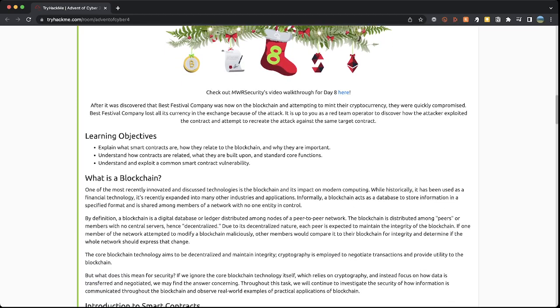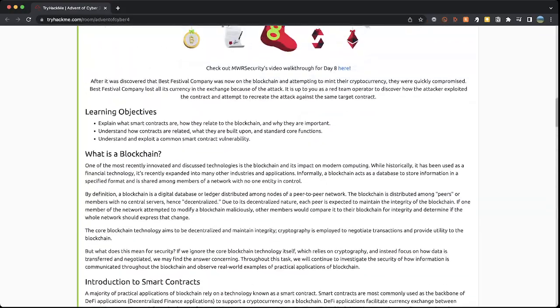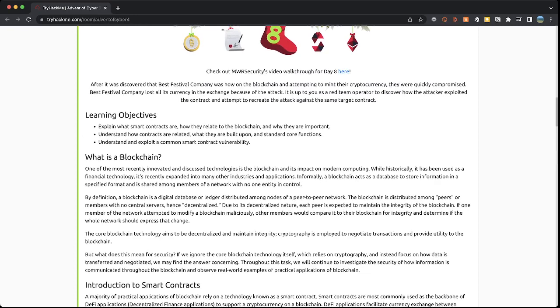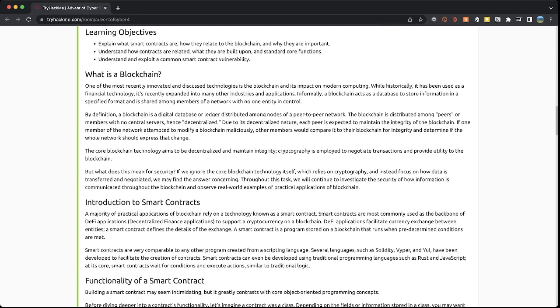This one is introducing us to the blockchain and smart contracts, and explains a little bit of how it all works, how smart contracts relate to the blockchain, why that's important, how the contracts are related and what they are built upon, and the standard core functions of it. Then it shows us a way to understand and exploit a common smart contract vulnerability. So let's crack on with it.